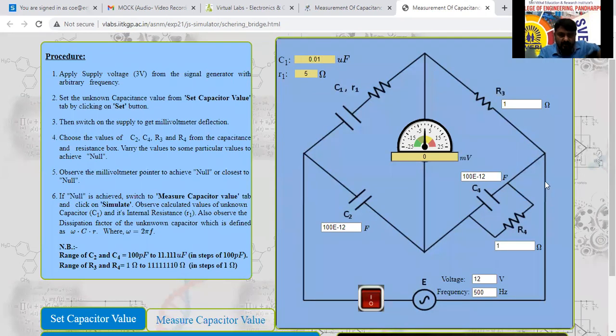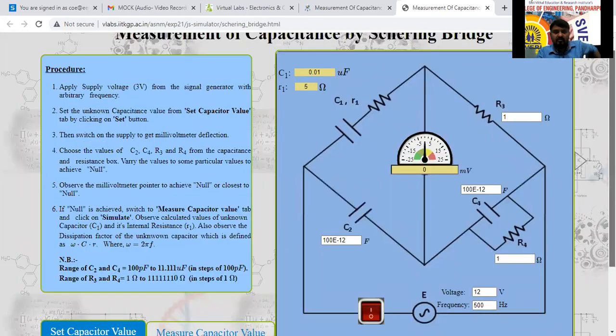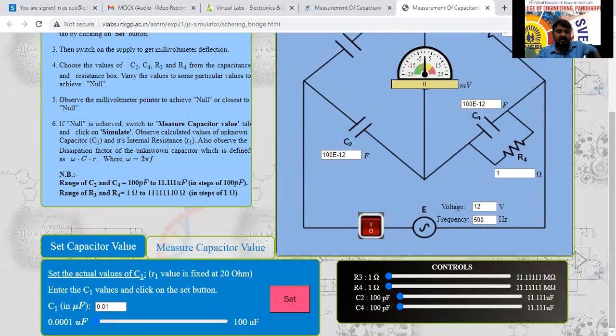So we can set the C1 value in microfarad. We have to set it here now. I will set 0.1. Can I set 0.001 or 0.01 only? Later I will set them. I will set the value of 0.01. C1 value will be 0.01 microfarad. I will set that one here now.